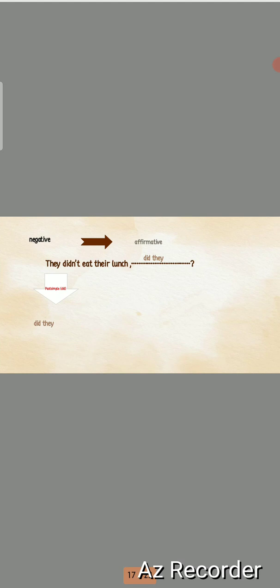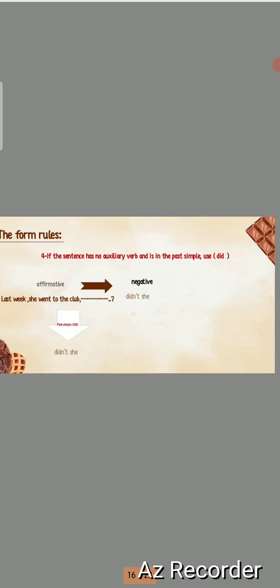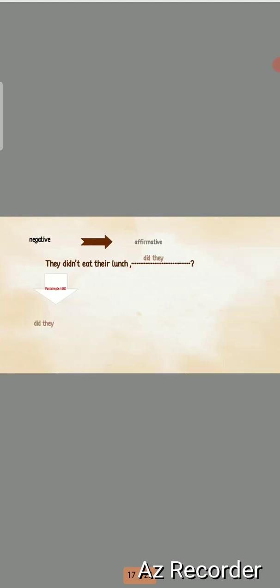Another question. They didn't eat their lunch. So here the sentence is in negative, right? And he put here didn't. So I understood this sentence is in the past. So when I make a question tag, I will swap "they" and "didn't", and I will change it into affirmative. So it will be: they didn't eat their lunch, did they?